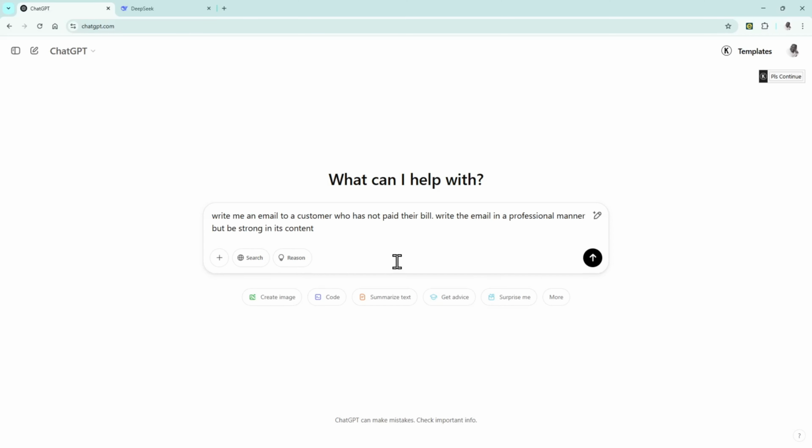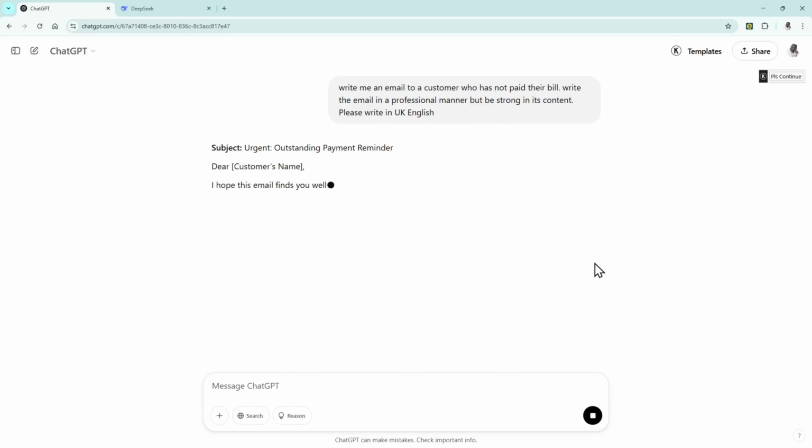One of the things I like to add when I'm writing these prompts is the language. And when I say the language, I mean the country language to which I am pertaining, because a lot of these AI tools, as in fact a lot of software tools, always for some reason default to US, and it will come out in all sorts of US language. So I'm going to add, please write in UK English. Okay, and then I'm going to go ahead and tell it to get on with it and see what it does. Right, let's have a look. And there it goes. It's now writing my email for me.